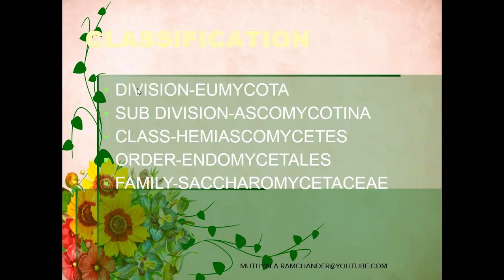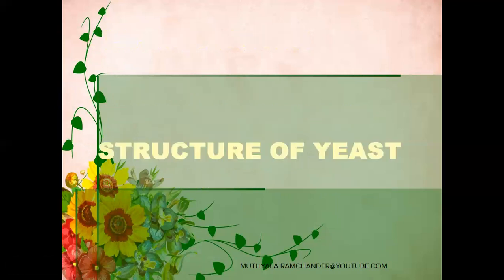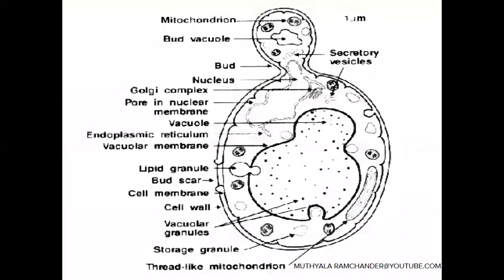The classification of yeast: division Eumycota, subdivision Ascomycotina, class Hemiascomycetes, order Endomycetales, family Saccharomycetaceae. It is the classification of yeast or Saccharomyces. Now we observe the structure of yeast. See, it is the structure of yeast.